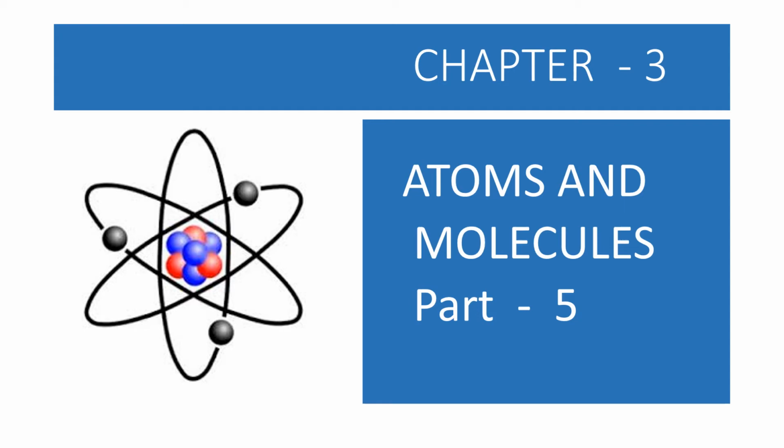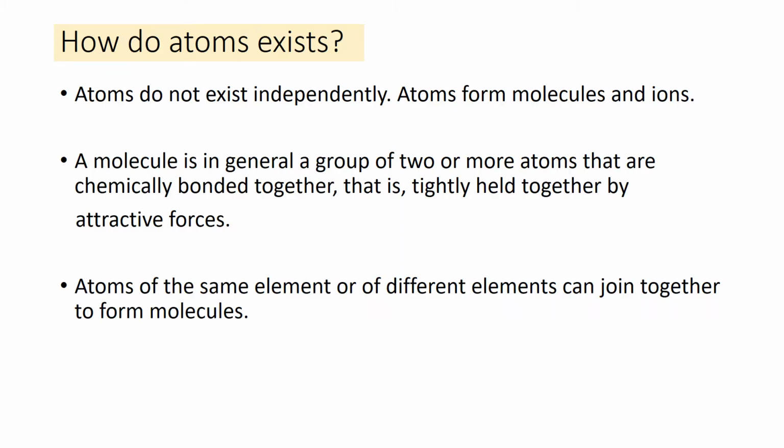Good morning, students. Today we'll discuss atomicity and molecules in part 5 of the chapter Atoms and Molecules. Now, the question arises whether atoms exist independently. No, atoms do not exist independently. They form molecules and ions, and a molecule can exist independently. It shows the properties of the substance it exists independently.